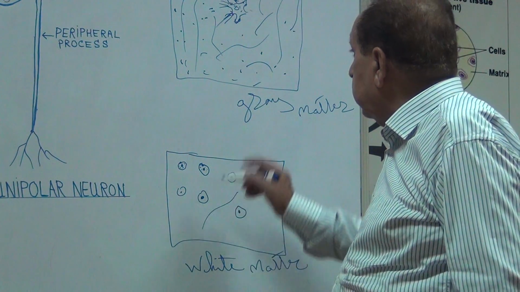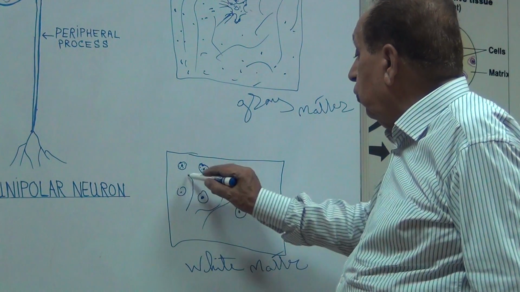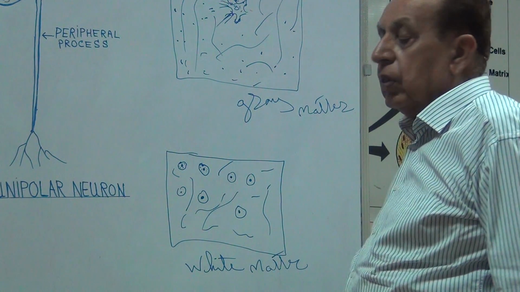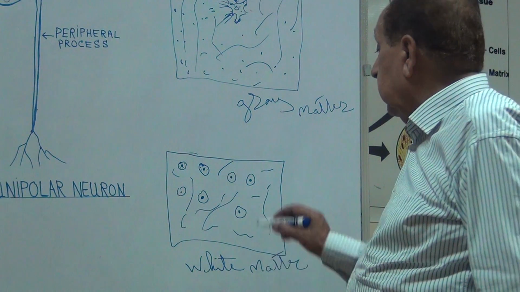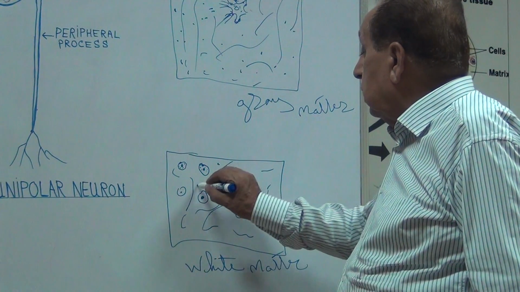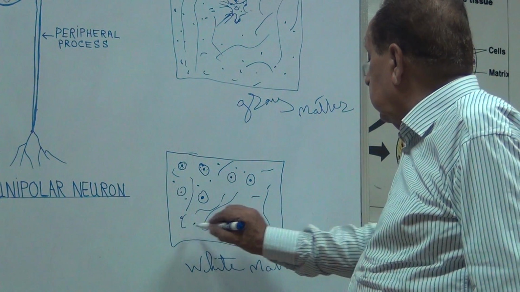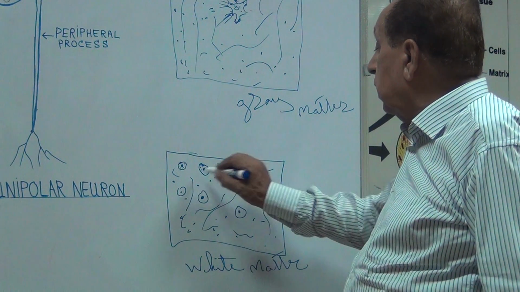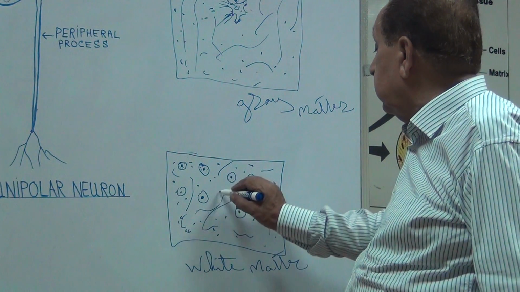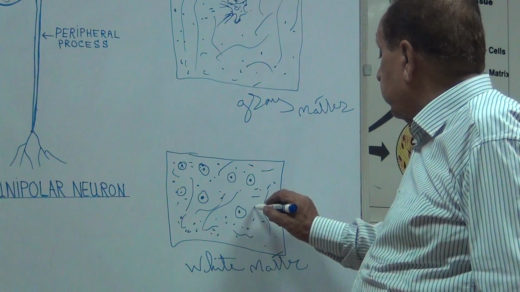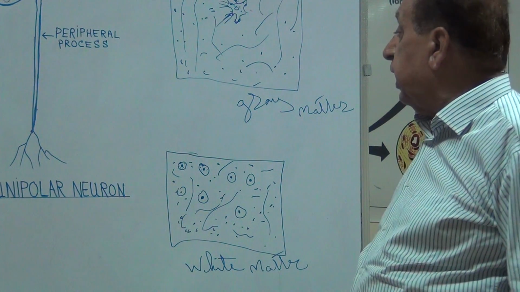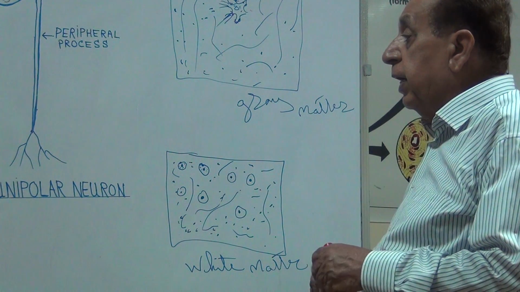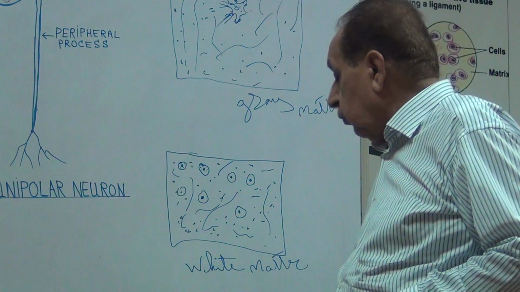Then it contains the neurofilaments, and it also contains the glial cells: astrocytes, oligodendrocytes, ependymal cells, microglia, Schwann cells and satellite cells. So that is the grey matter and the white matter.